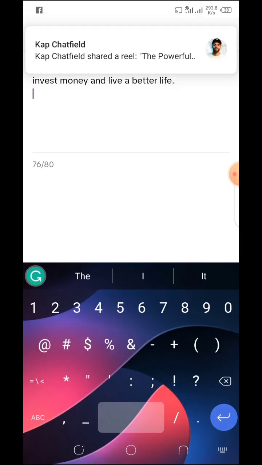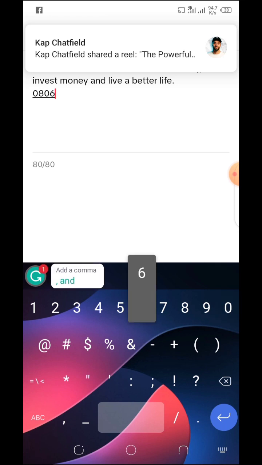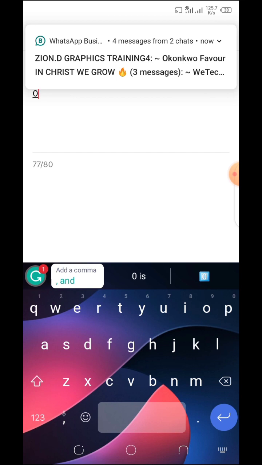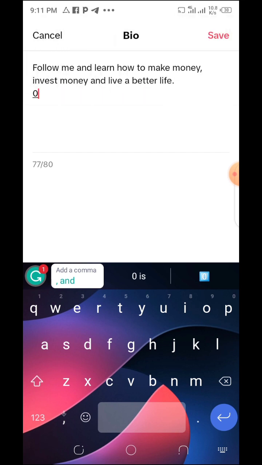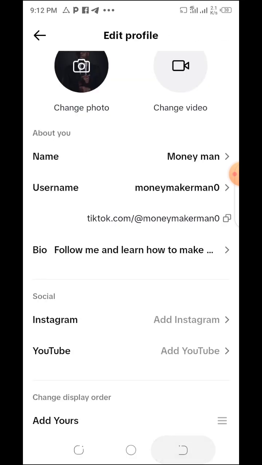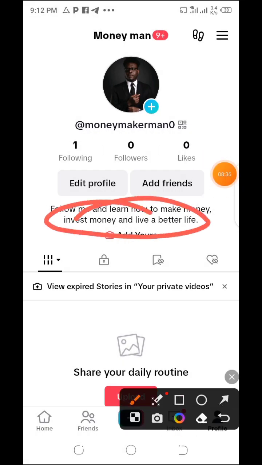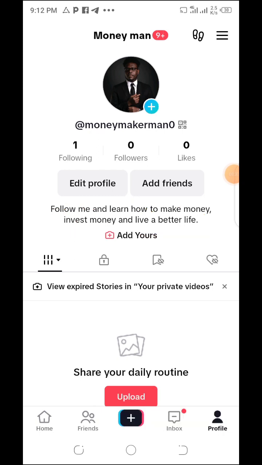So you literally type your full phone number. You can reduce the biography, type your full phone number, and then save it. Then your phone number is going to appear there, so that everybody is going to see your phone number where they are seeing this biography. So they are going to see your phone number, and that will make it.